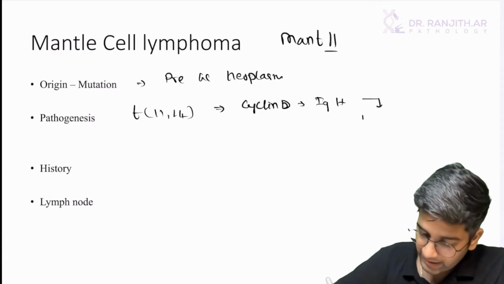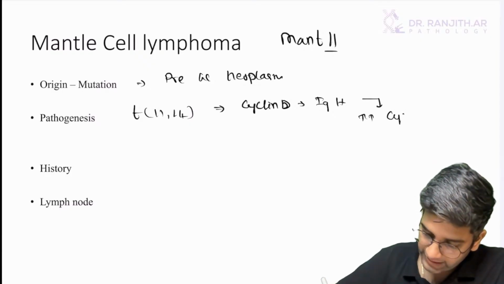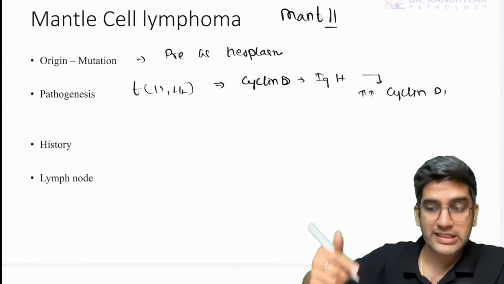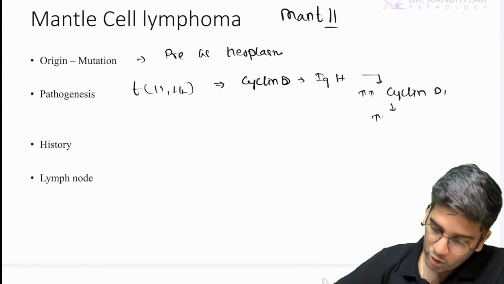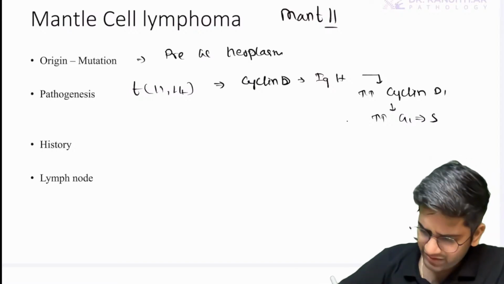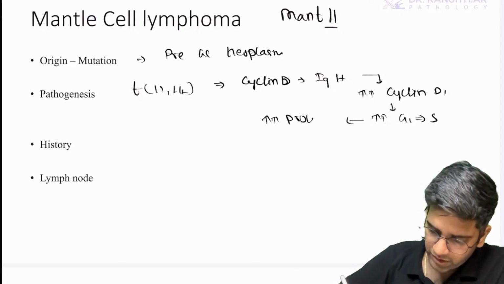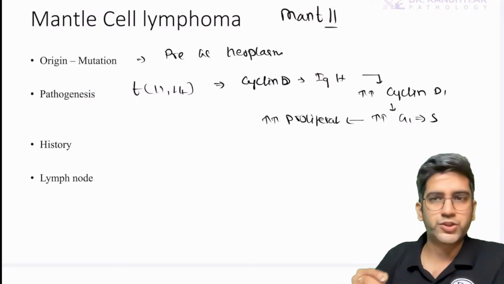This results in activation of cyclin D1. When cyclin D1 is active, go back to our cell cycle. This increases more and more the G1 to S transition. Whenever something moves from G1 to S transition, it will obviously increase my proliferation, which causes tumors.